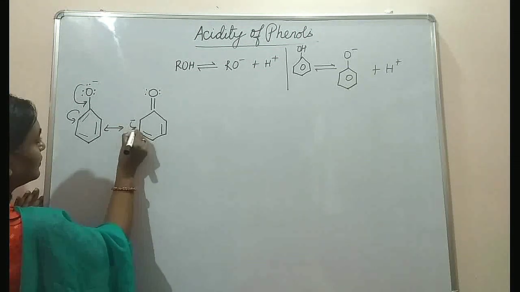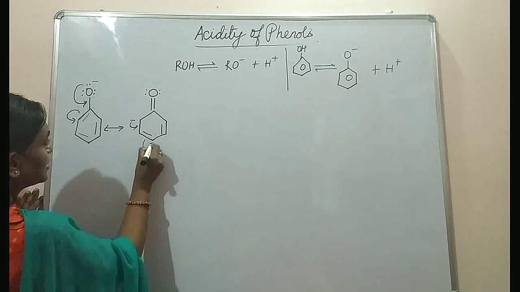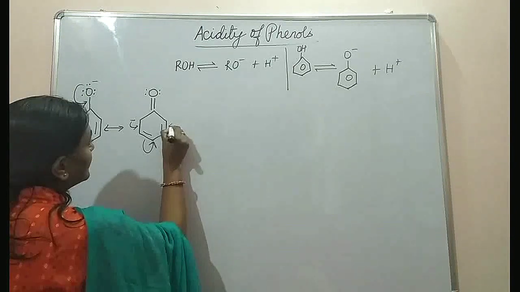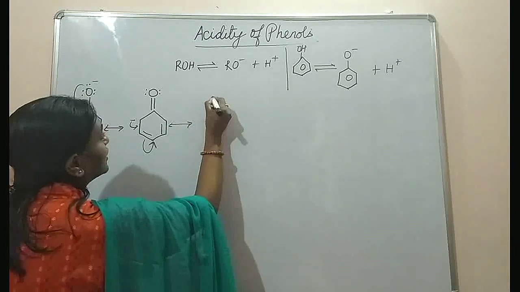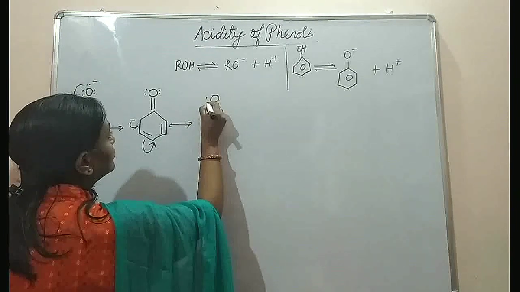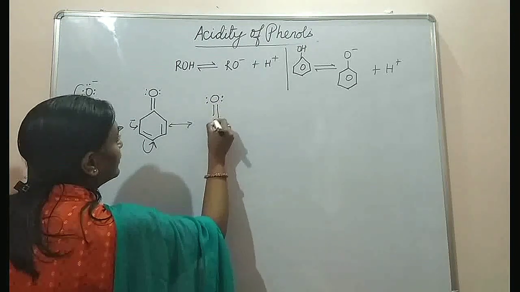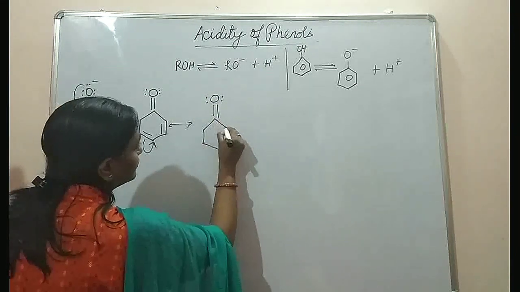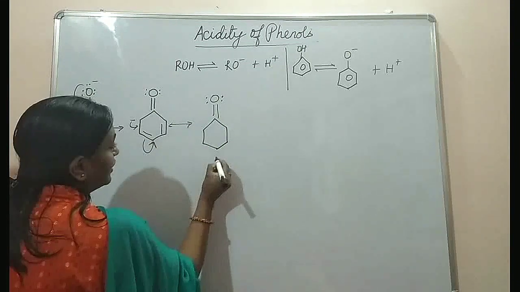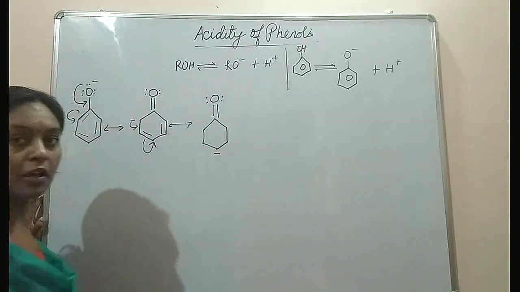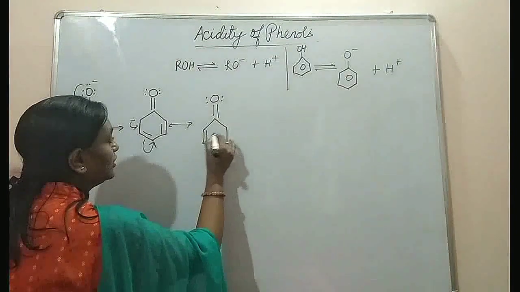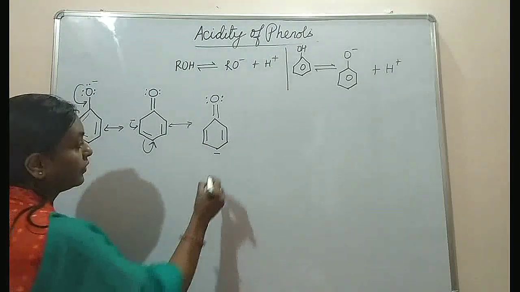In the next step, the delocalization will take place in this way, and we will get another canonical form. Now the negative charge will be on the para position. We have got these two double bonds.